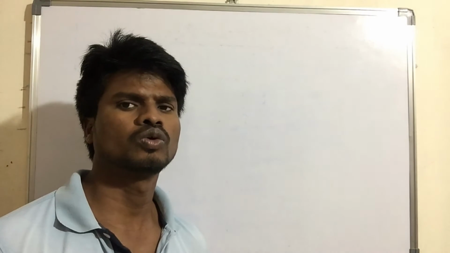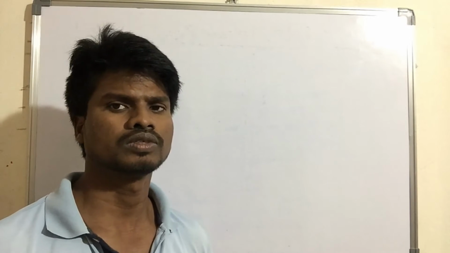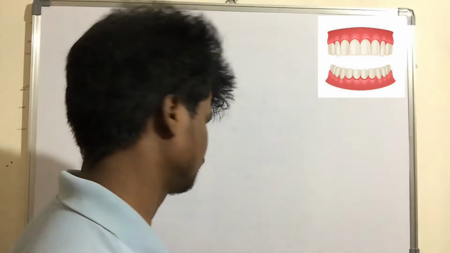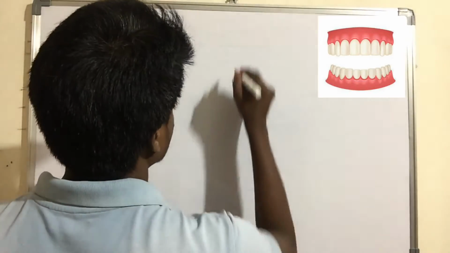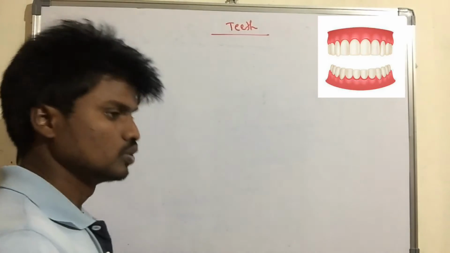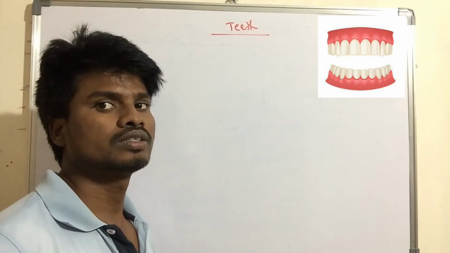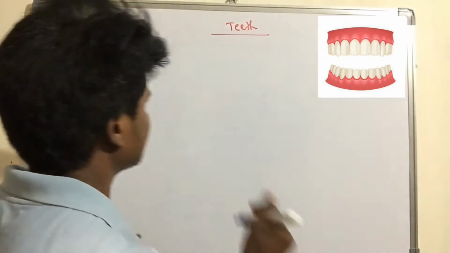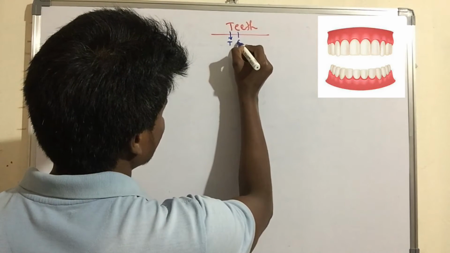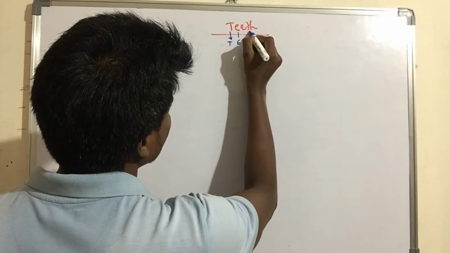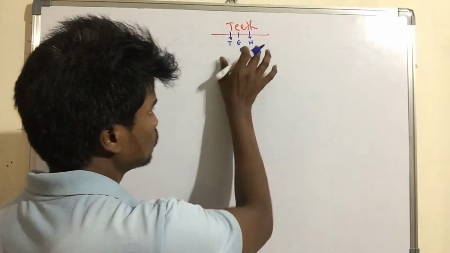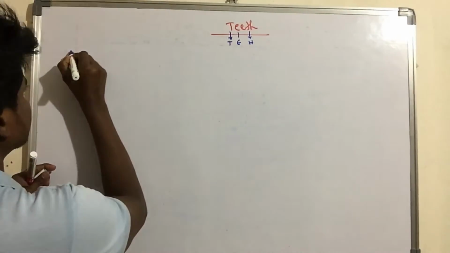In this lecture we are going to discuss the topic of the digestive system. In that, we will discuss the teeth. Before understanding the teeth, you just remember a few points here: T, E and H. Let me tell you what these codes are.